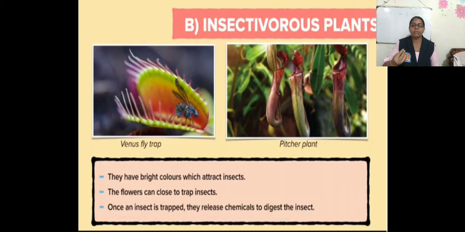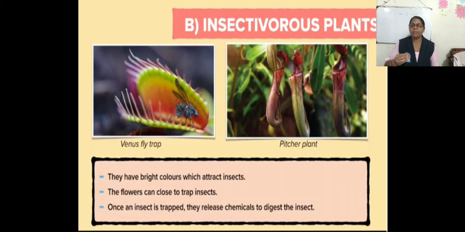For example, Drosera, or you can observe the Venus flytrap, pitcher plants. Okay, they have bright colors with which they attract insects easily. The flowers can close to trap insects. Once an insect is trapped, they release